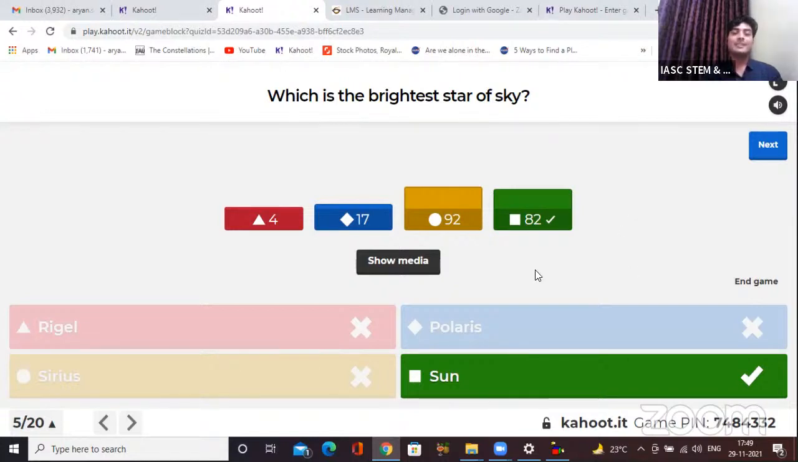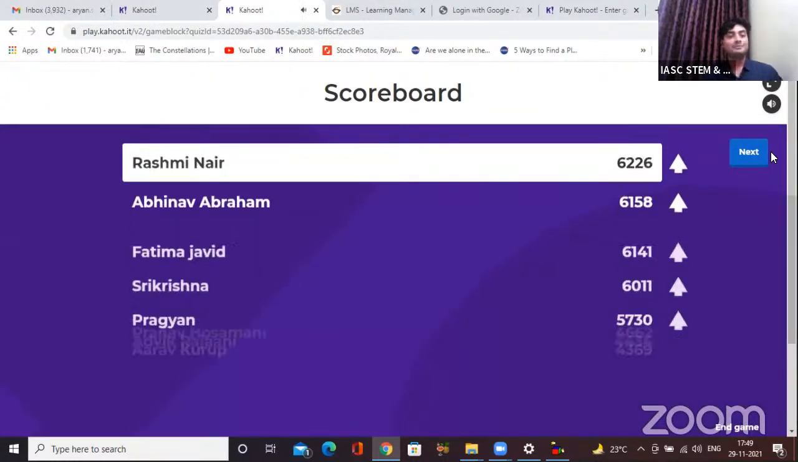Okay, so just giving you a little bit of an idea, Rigel is actually the brightest star from the constellation Orion, a very famous one. Polaris is the star that helps us find direction in the night sky. Sirius is the brightest star in the night sky, as we have already discussed. The Sun everyone is aware of. Okay, so let's see the scoreboard with this question now.